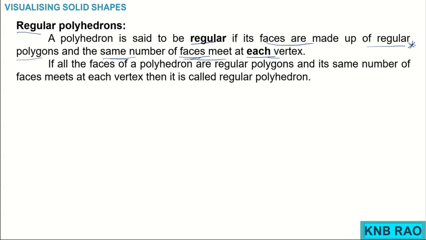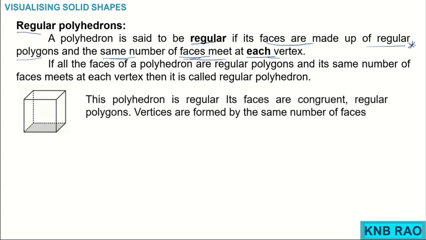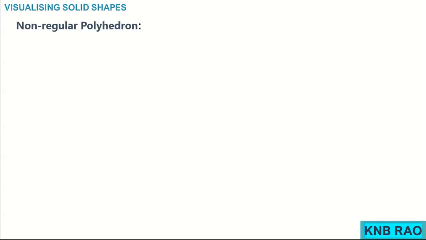An example of a regular polyhedron is a cube. Cube is a regular polyhedron, okay. This polyhedron is regular since its faces are congruent regular polygons and the vertices are formed by the same number of faces. How many faces meet at each vertex? If you see, 1, 2, 3. 3 faces meet at each vertex, right. Then non-regular polyhedron.